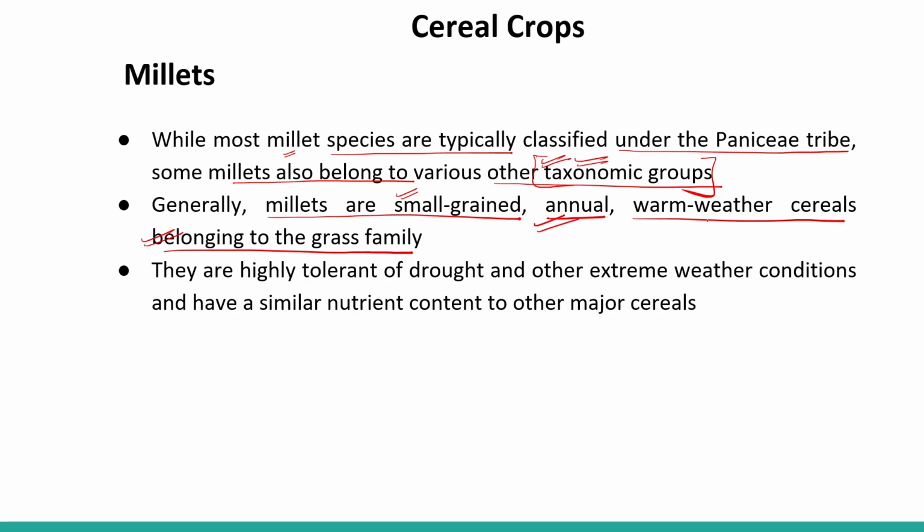They grow annually, and they are warm weather cereals. They grow in regions of the country that are warm. They are highly tolerant of drought and other extreme weather conditions, so they grow in regions where less water is available. They can grow in extreme weather conditions and have a similar nutrient content to other major cereals.